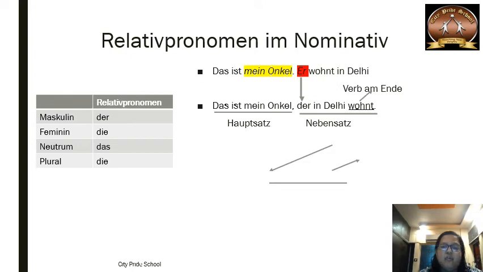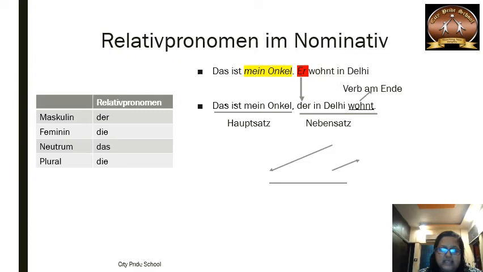In Delhi wohnt, the verb is at the end, because in a relative clause the second position verb should always go at the end of the sentence. That's why wohnt is at the end of the sentence. Here Das ist mein Onkel ist ein Hauptsatz. Hauptsatz bedeutet main clause. Der in Delhi wohnt ist ein Nebensatz. Nebensatz is a subordinate clause.